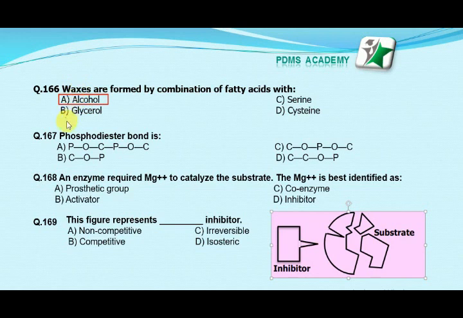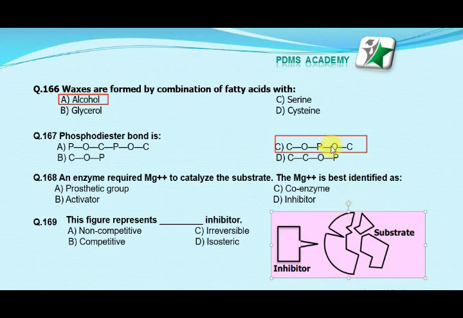Our next MCQ is: phosphodiester bond is. Let's see, these are 4 types of bond, and our correct answer is C. How is it correct? Let's see. This is a phosphate group, and there are 2 types of bond present with the phosphate.